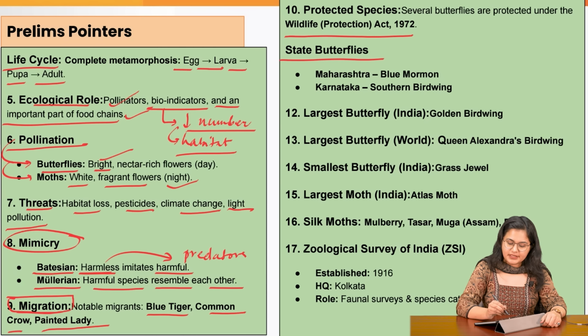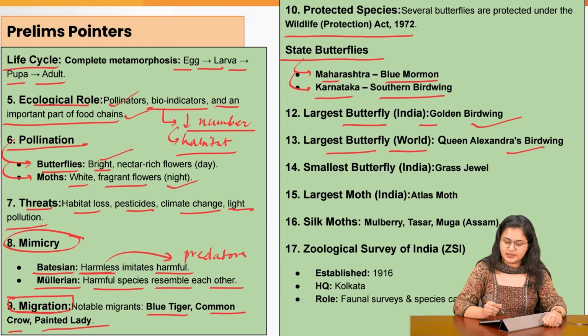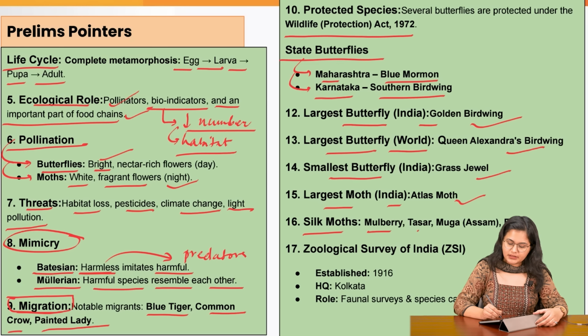The state butterflies of two states: Maharashtra, blue mormon, and Karnataka, southern birdwing, you must remember. The largest butterfly of India is the golden birdwing. The largest butterfly of the world remains the Queen Alexandra's birdwing. The smallest butterfly of India remains the grass jewel. The largest moth in India is the Atlas moth. The silk moths are those of Mulberry, Tasar, Muga, Eri.